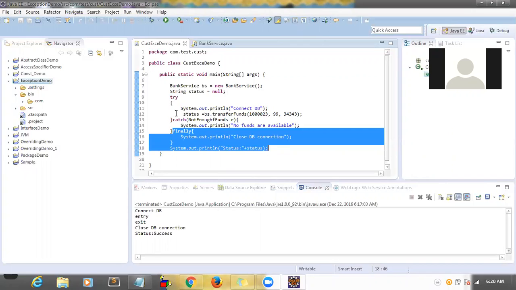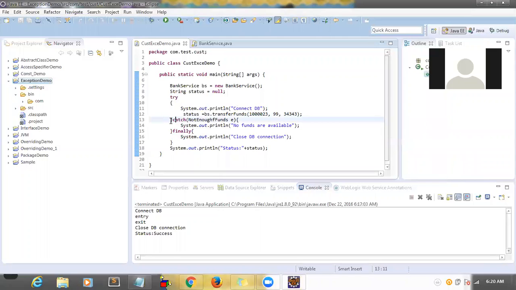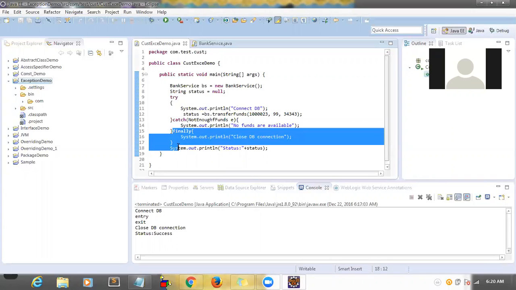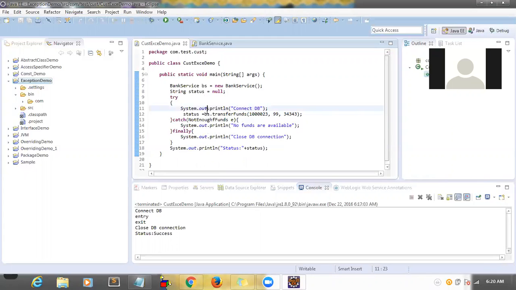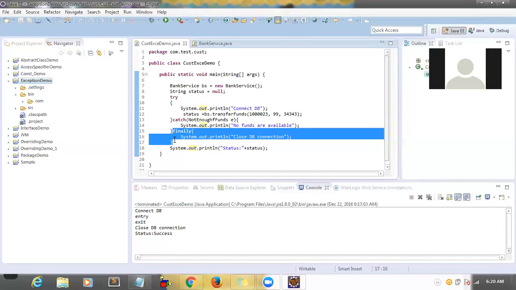So if there is some exception and it is not matching any catch block, it will not execute the remaining lines. But if out of 5 catches there is no matching one, then the finally block will still execute.